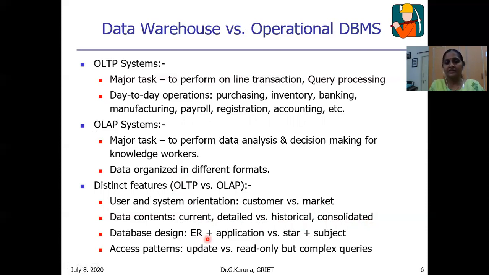And the database design is entity relationship in the case of OLTP, and it is application oriented. Whereas in the case of OLAP, it is star schema, snowflake schema, and it is subject oriented data. And the access patterns are update. We can update the data in the OLTP systems, whereas in OLAP updation is not possible. We can only read, or by applying complex queries, we can extract the data.